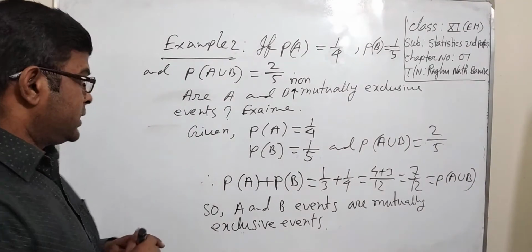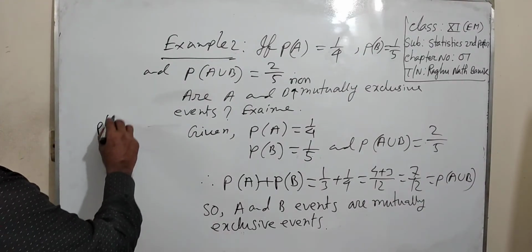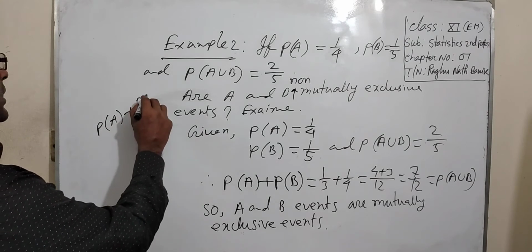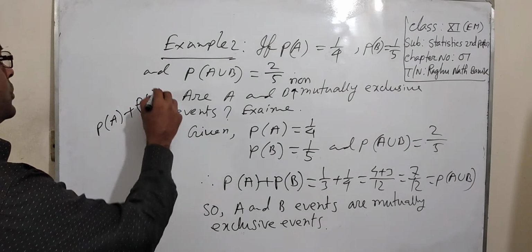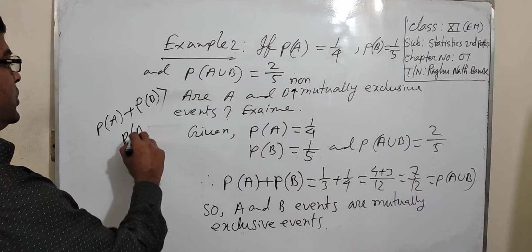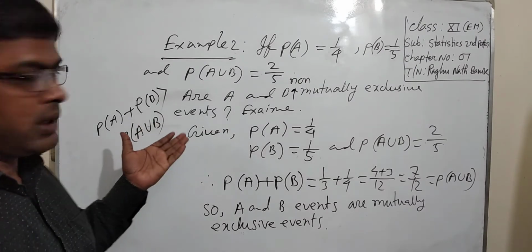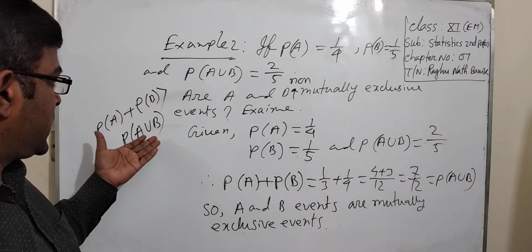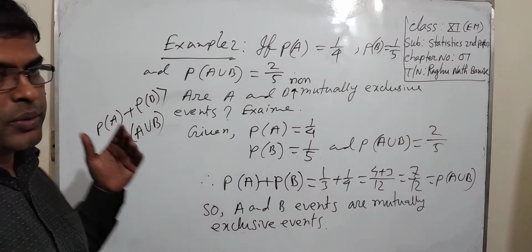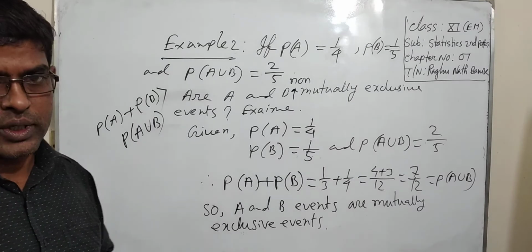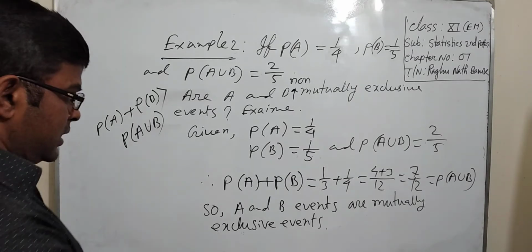We know that probability of A plus probability of B is greater than or equal to probability of A union B. Then we have to call the A and B events non-mutually exclusive events.